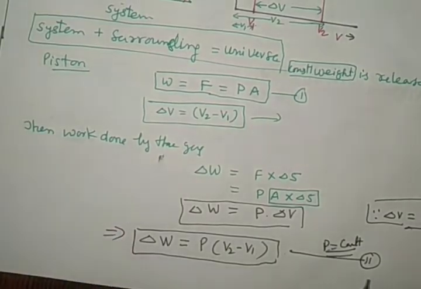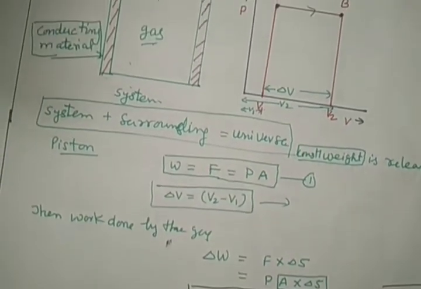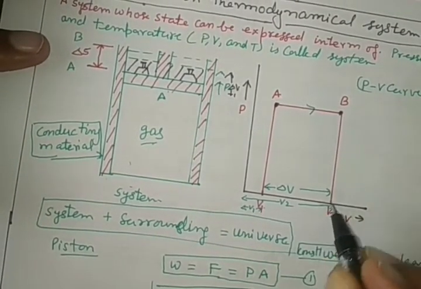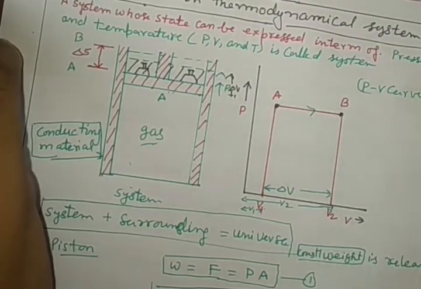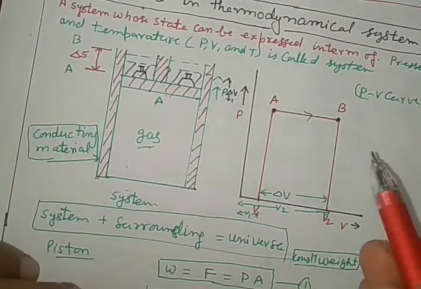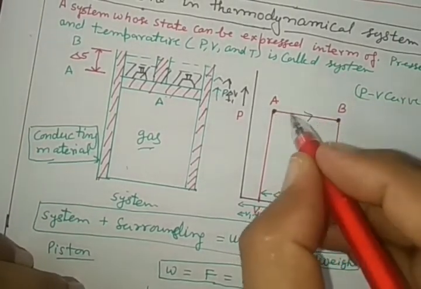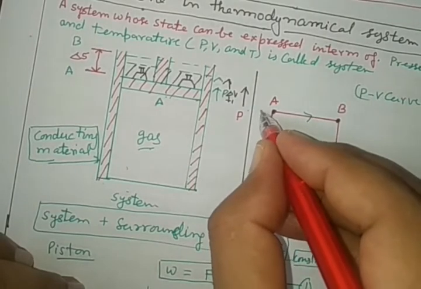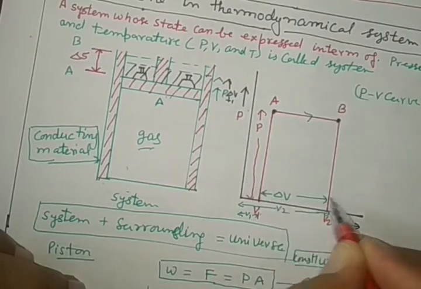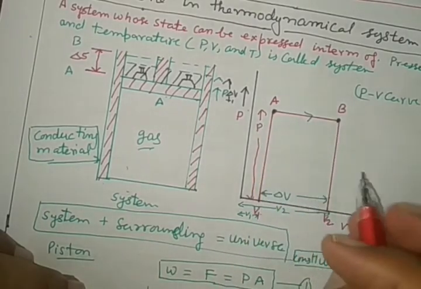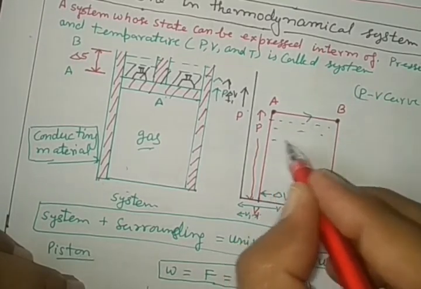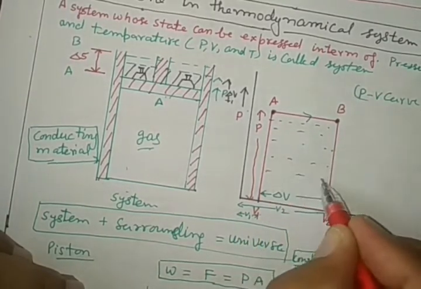Change in volume, P into delta V. See in the diagram, this distance is pressure, and P into delta V denotes the area of a rectangle, this shaded portion.